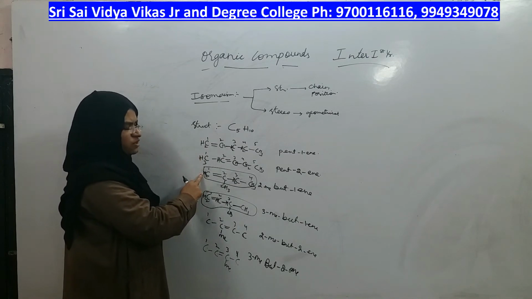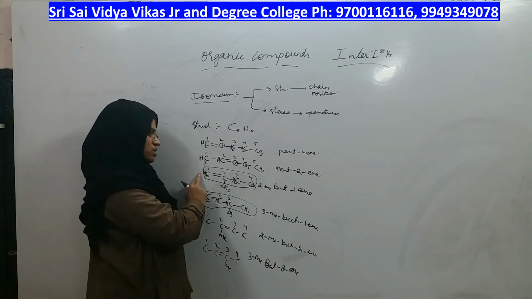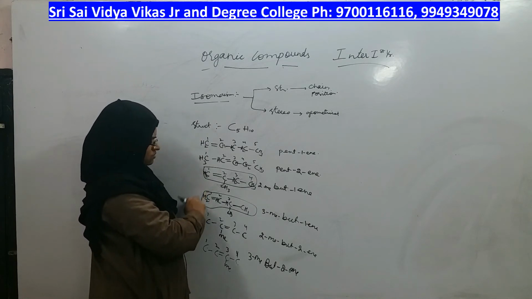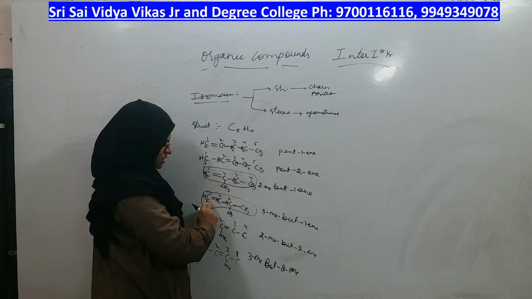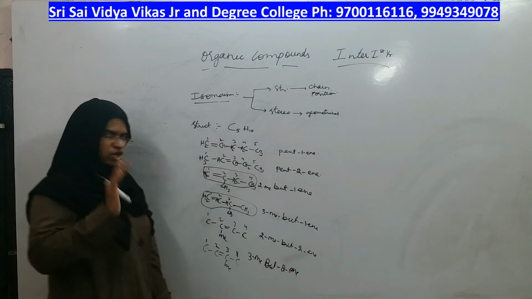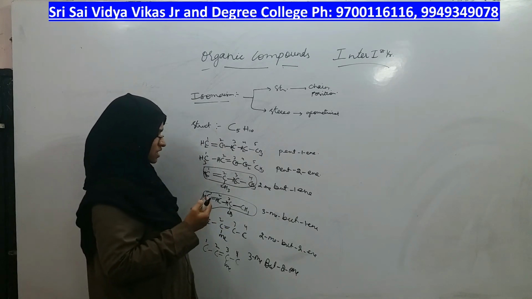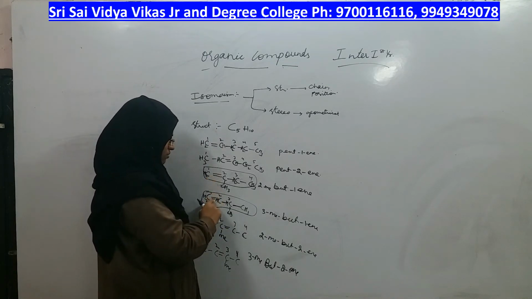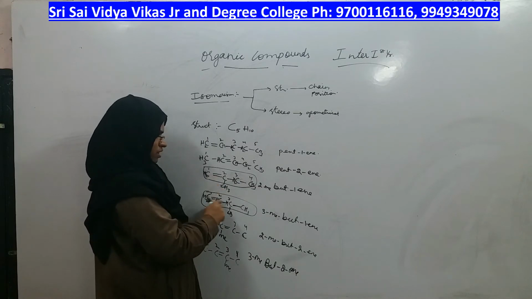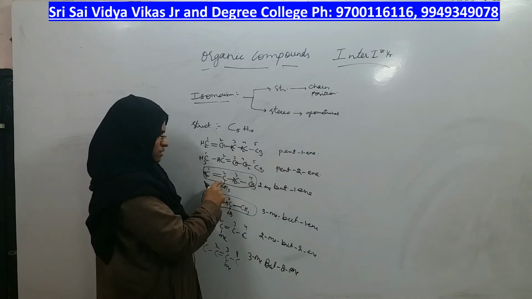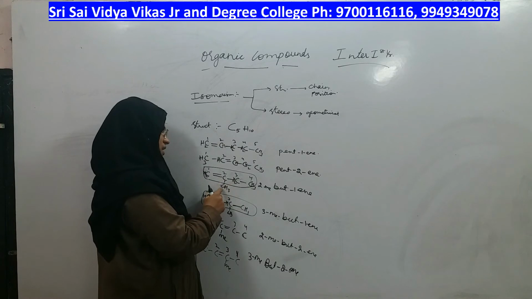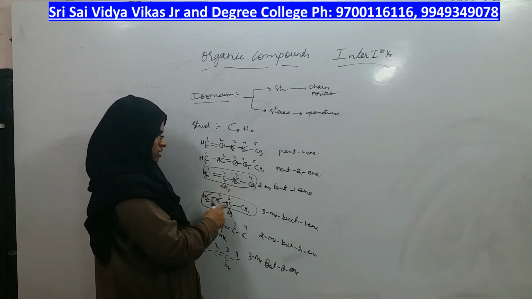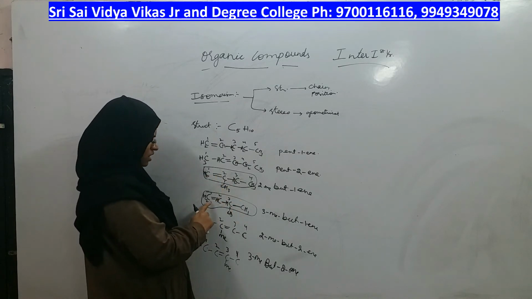Second and third, which type of isomers are they? They are also chain isomers. Third and fourth, here also 4 carbons, here also 4 carbons. So they are not chain isomers. Then which type of isomers are they? Position of the double bond is also same. But what is the difference? Functional group is present, alkyl group is present at a different position. Therefore they are position isomers.